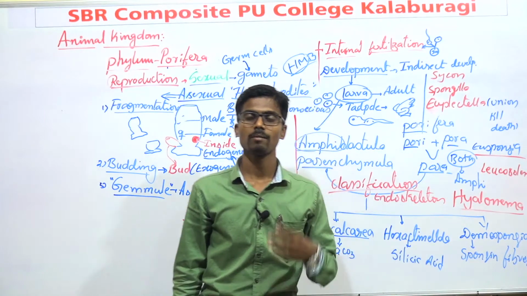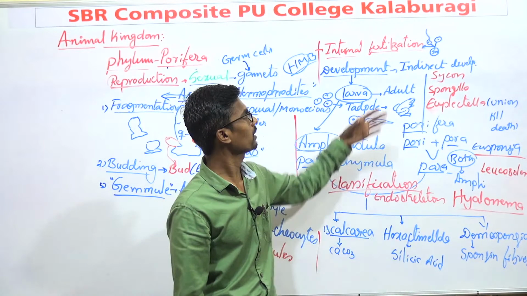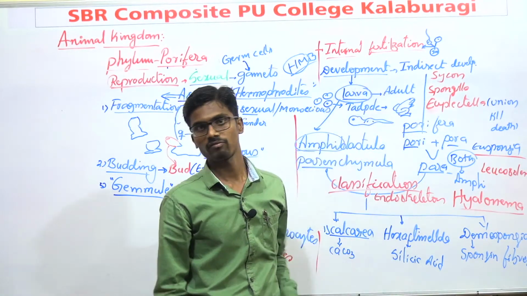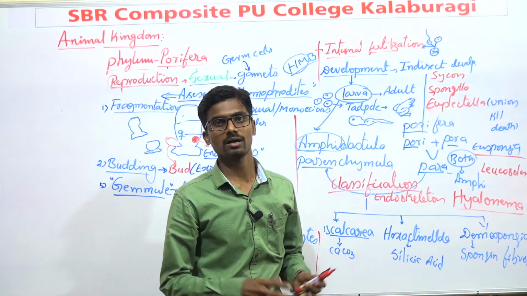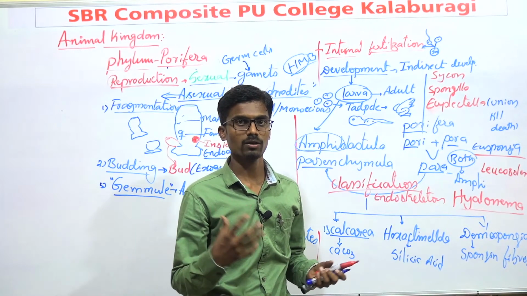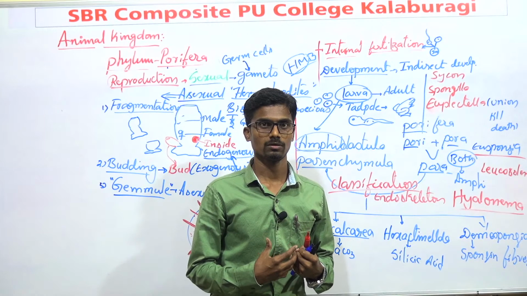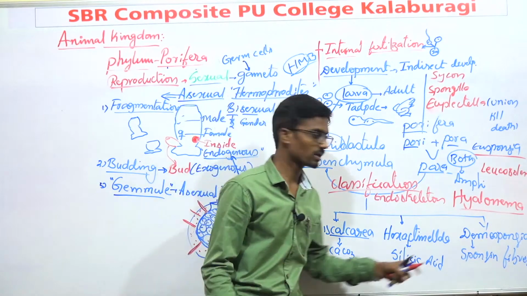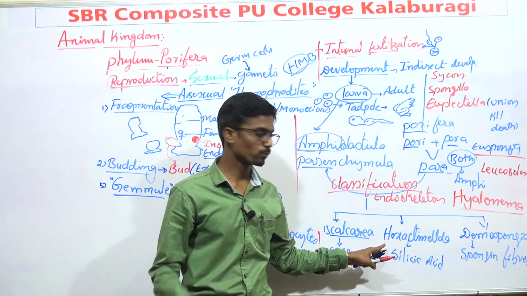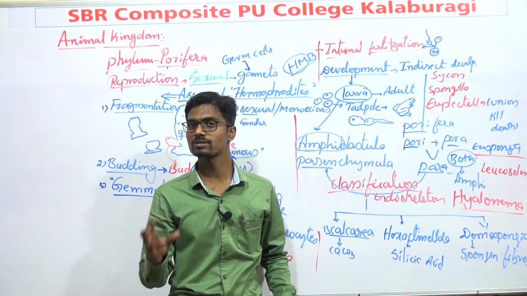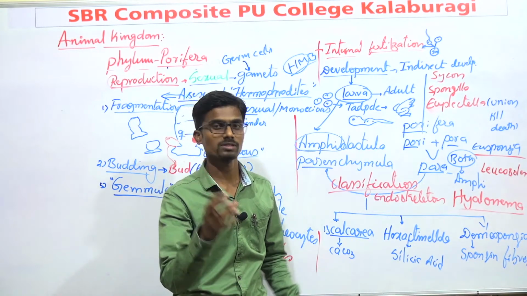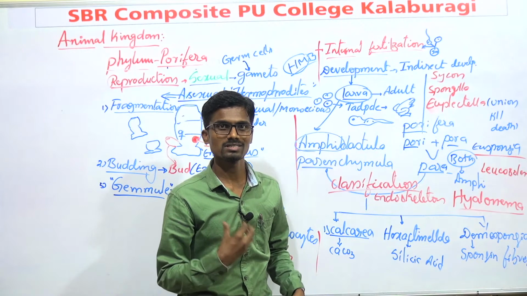These are the main important examples for phylum Porifera. Euspongia can be used as a bath sponge. We cannot use sponges from Hexactinellida and Calcarea as bath sponges because they have spicules, which can damage the skin.